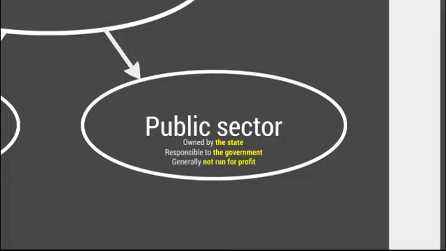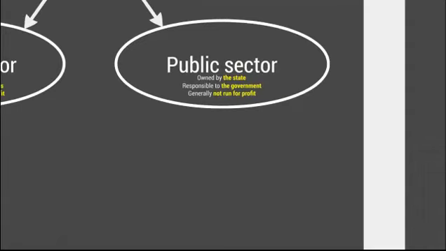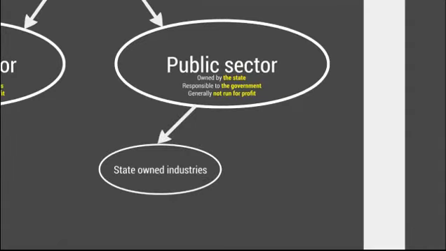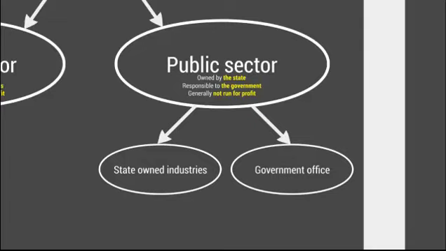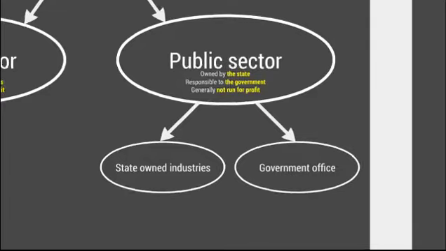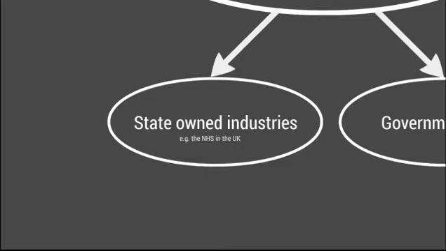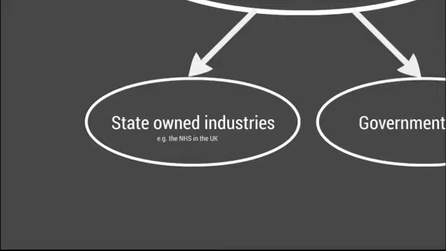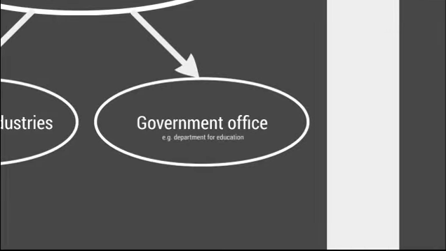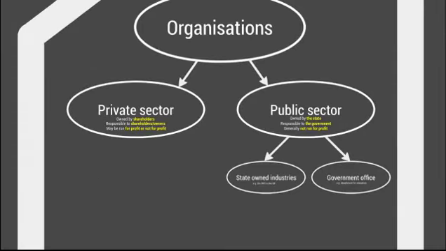Organisations in the public sector can be split into two categories: state-owned industries and government offices. An example of a state-owned industry might be something like the NHS in the UK, or the Peace Corps in the USA. By contrast, an example for a government office might be the Department for Education. So now we've got a good understanding of the difference between the public and private sector, let's have a look at the private sector in more detail. Now, we said that in the private sector, organisations may be run for profit or not for profit.